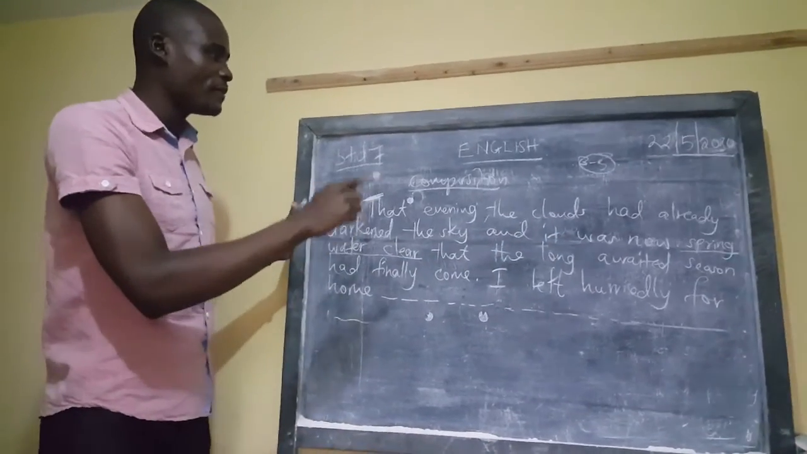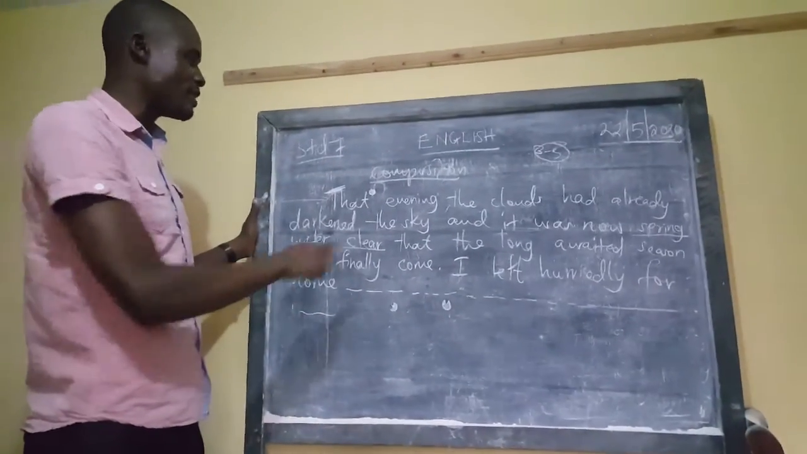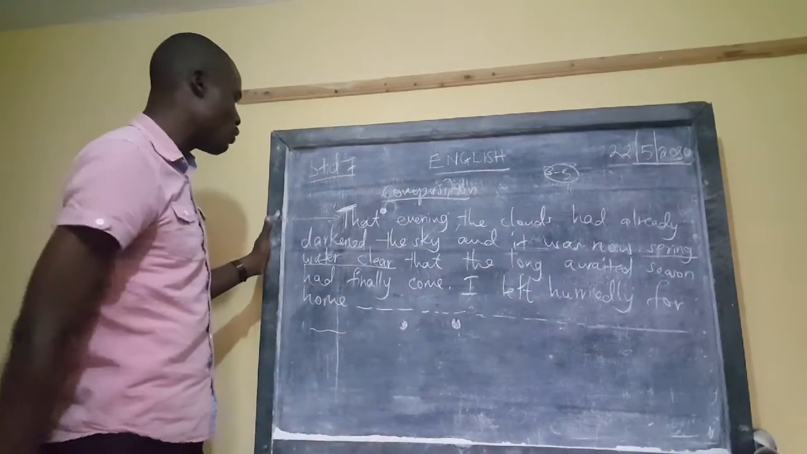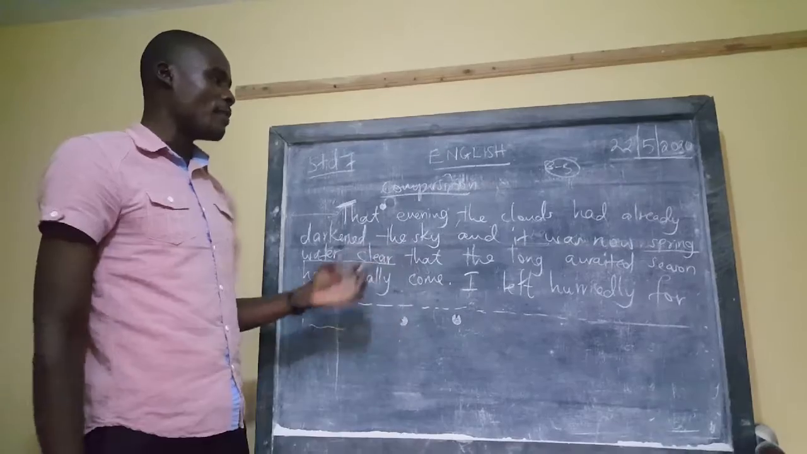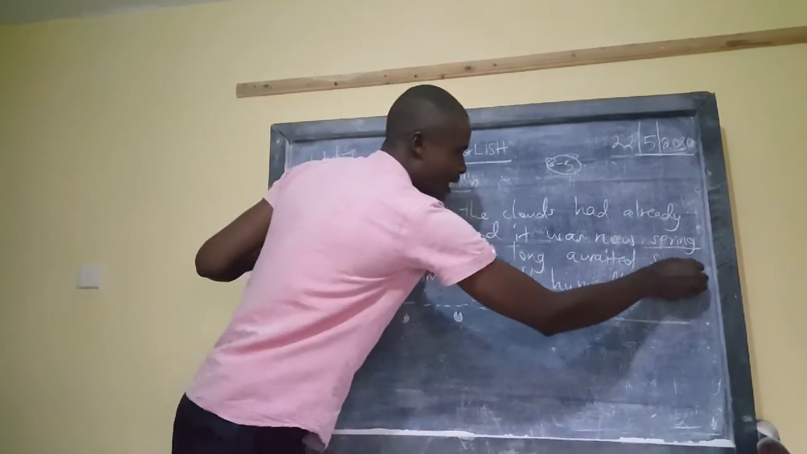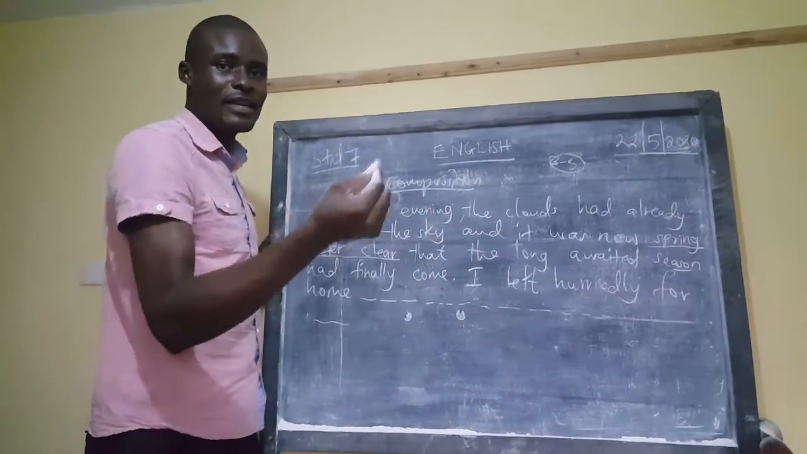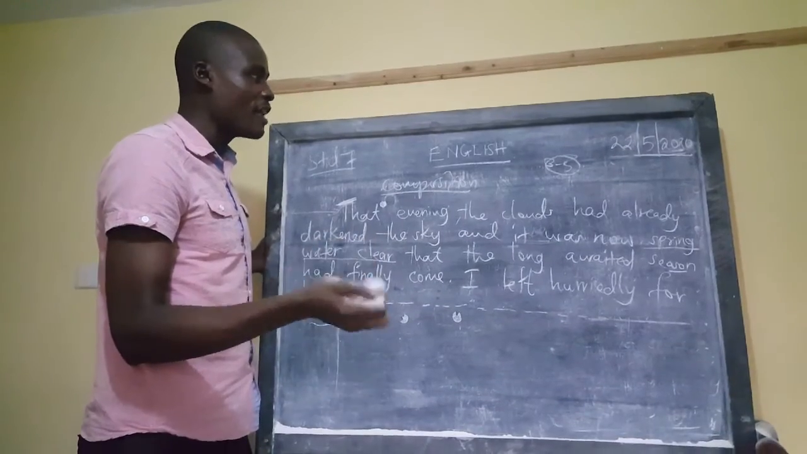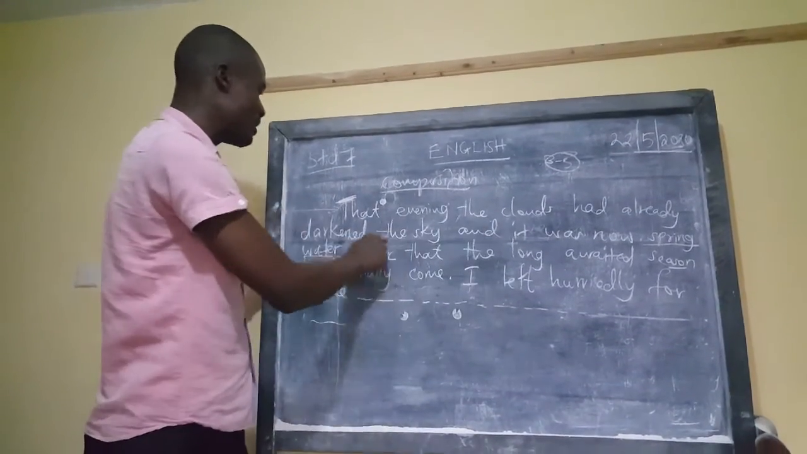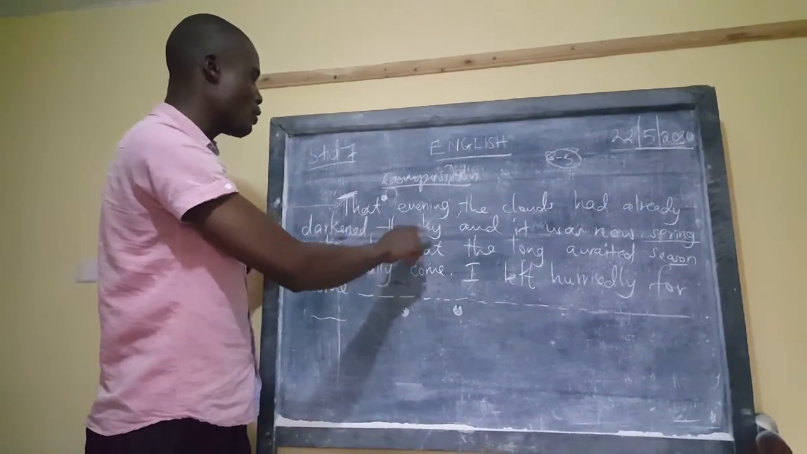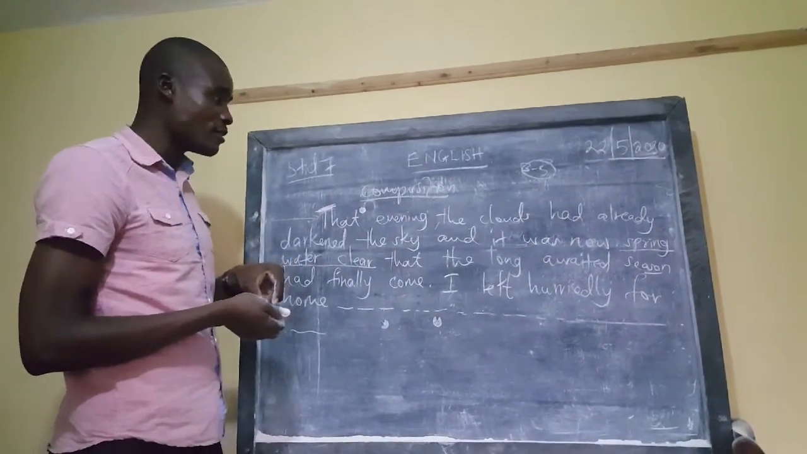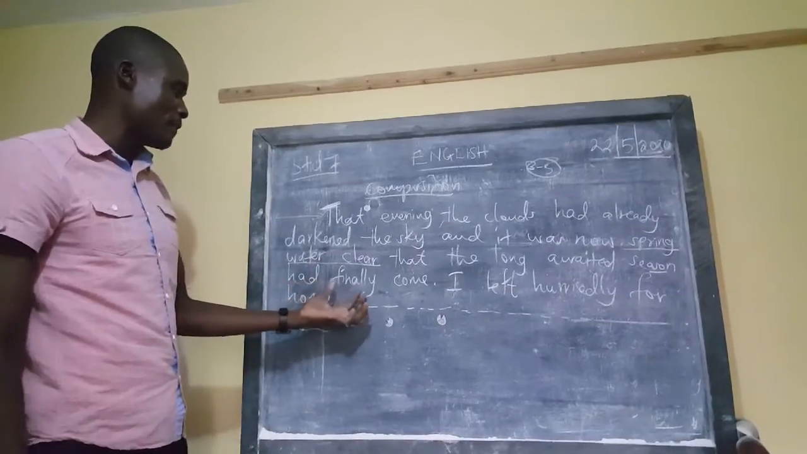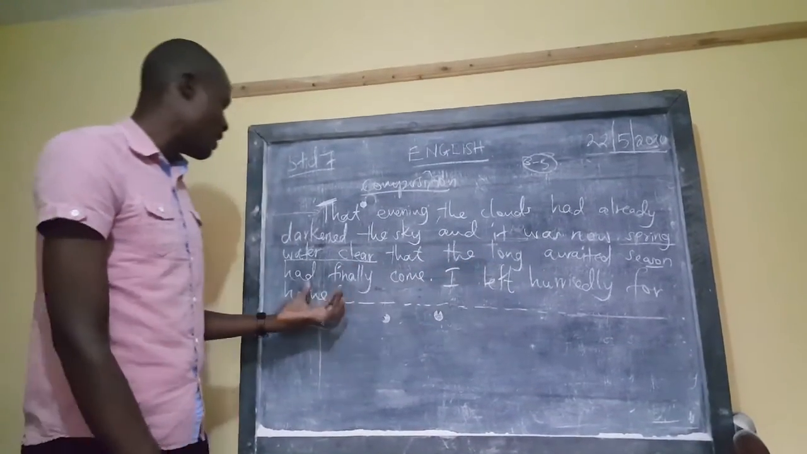So that evening, the clouds had already darkened the sky, and it was now spring water clear that the long-awaited season had finally come. Which season is this, learner? As one analyzes that, this must be a rainy season. It can't be any dry season because already we are seeing the sky was already darkened, meaning this was a serious rainy season. And then we can see the awaited season had come.